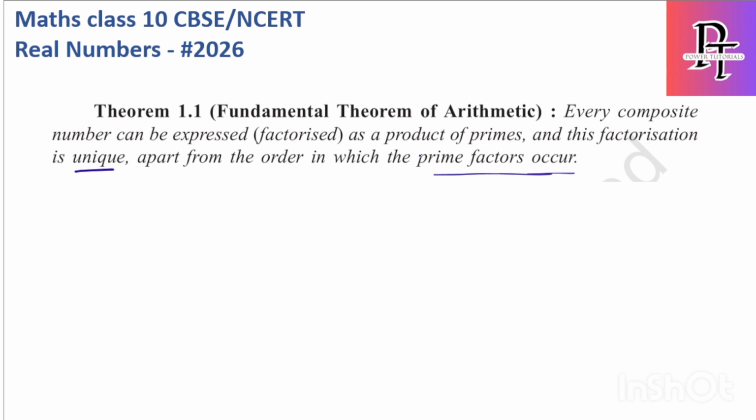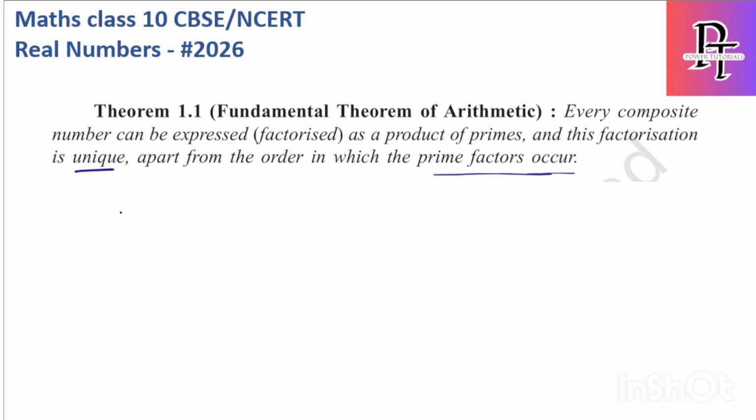From the exam point of view, the theorem statement is not important, but how it happens is important.